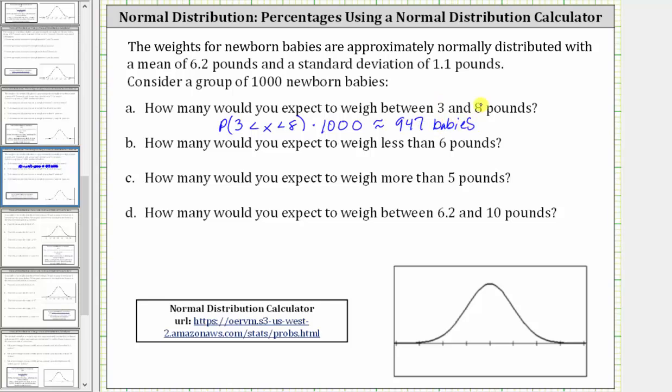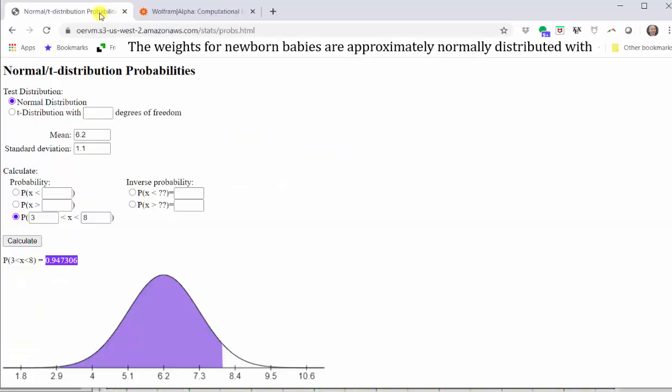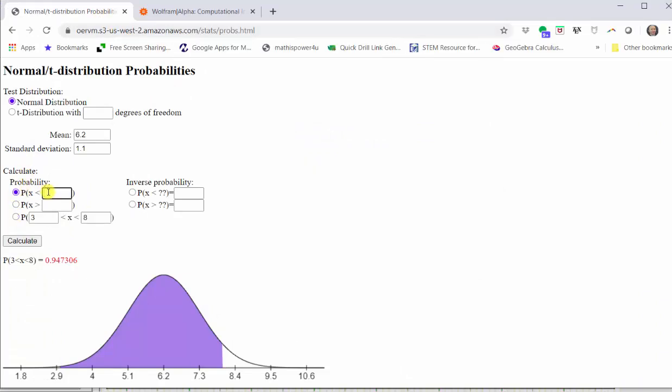Next, how many would you expect to weigh less than 6 pounds? To determine this, we'll determine the probability that X is less than 6, and then again multiply by 1,000. So going back to our calculator, we first need to find the probability that X is less than 6. We select the first option under probability and enter the value of 6 and click calculate. Once again, looking at the graph, notice how we have the area shaded below the normal curve to the left of 6 pounds.